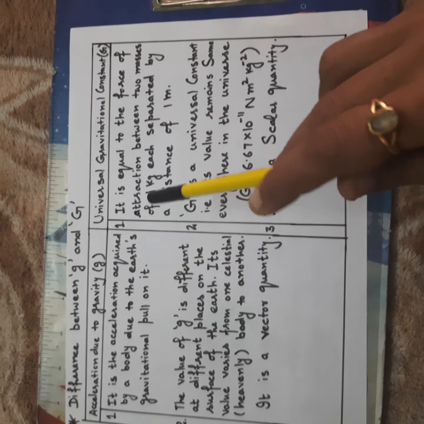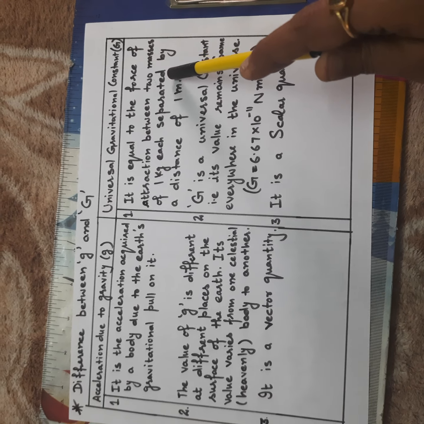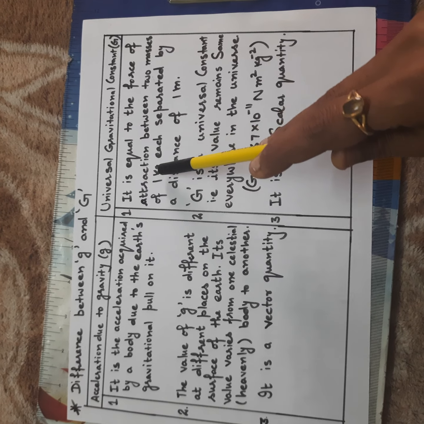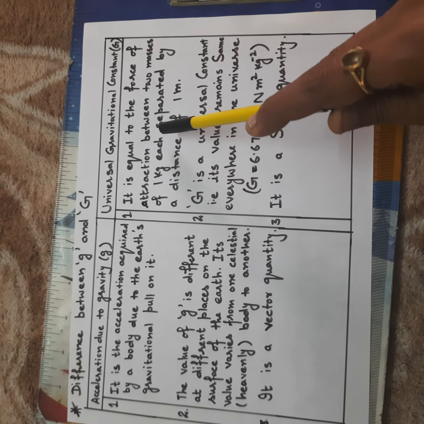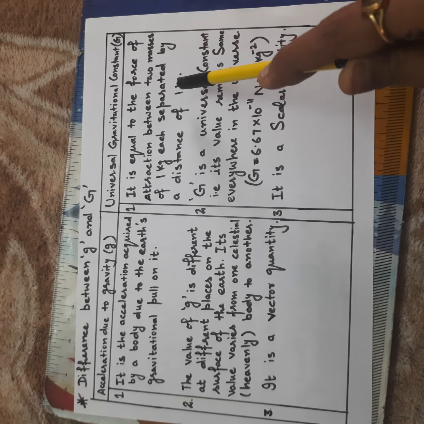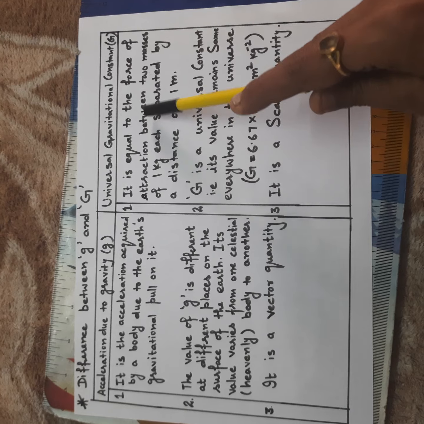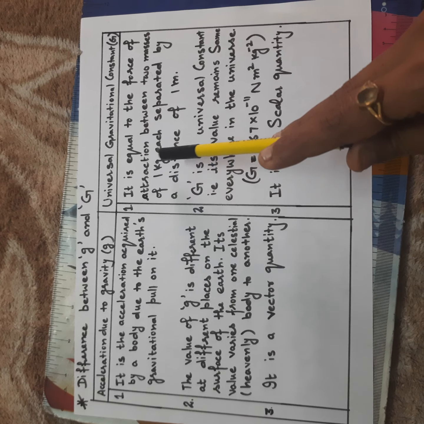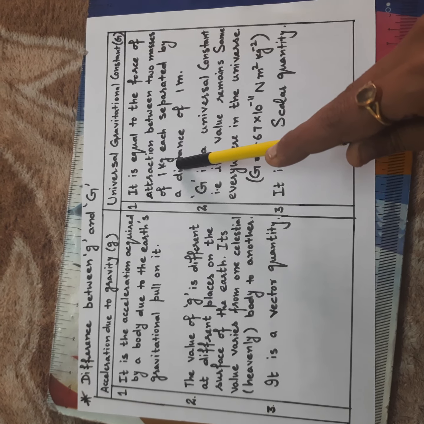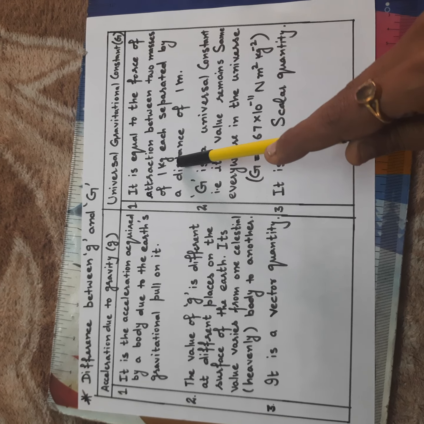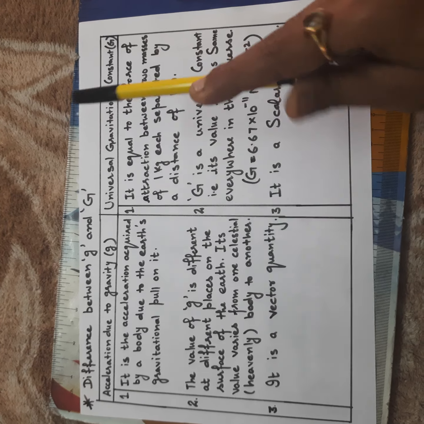Its definition: it is equal to the force of attraction between two masses if the two bodies have unit mass, that is 1 kg, and they are separated by unit distance, that is 1 meter. If the masses are 1 kg each and the distance is 1 meter, we get the value of capital G.